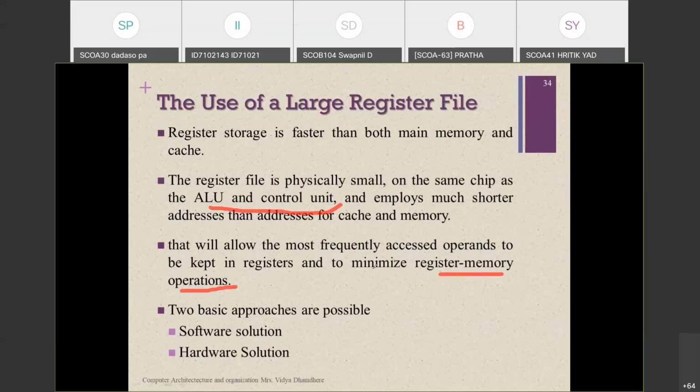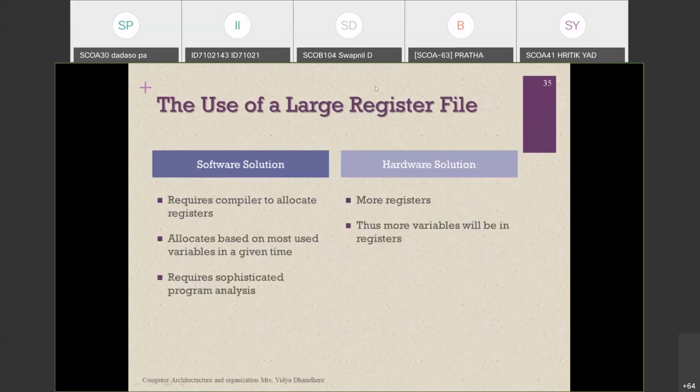So depending upon this, two basic approaches are possible which are implemented in the RISC processor. The first is the software solution approach, and the second is the hardware solution approach. Now, first, in the use of registers, is the software solution approach. In the software solution approach, the registers used for the RISC processor will require the compiler to allocate all the registers to where they are located.